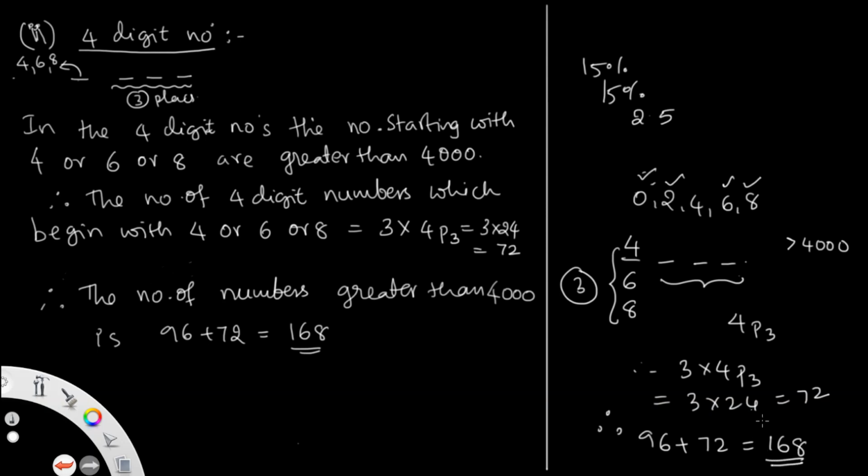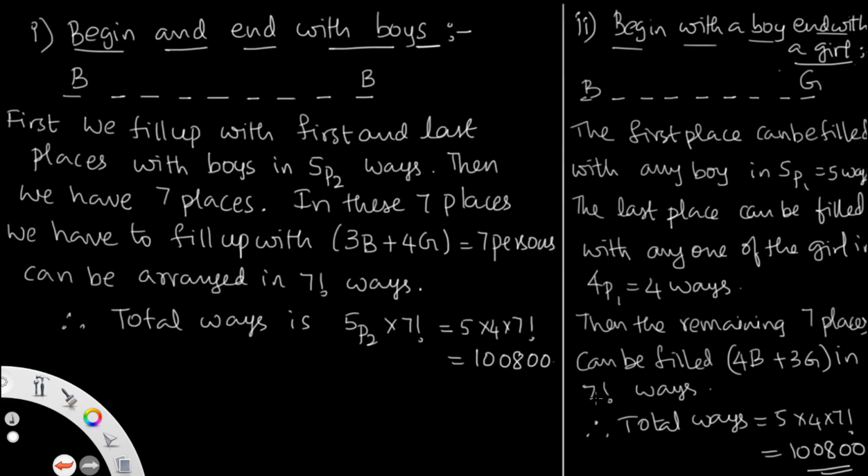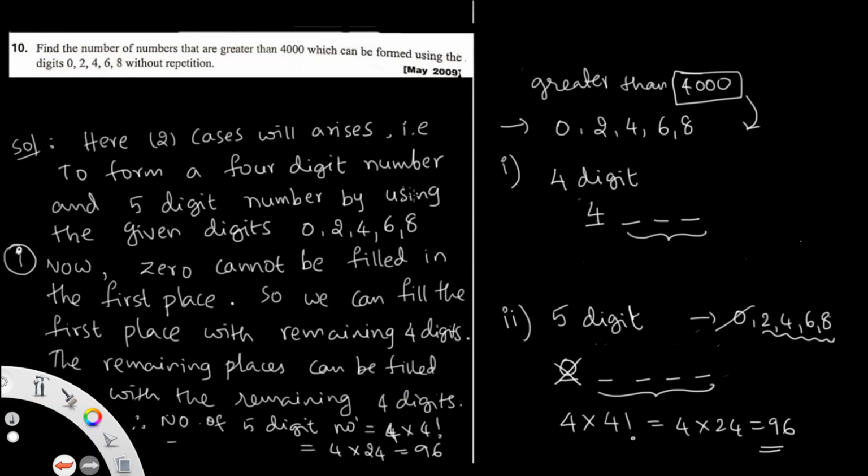So this is the question. I am explaining once again. Find the number of numbers that are greater than 4000 which can be formed using the digits 0, 2, 4, 6, 8 without repetition. It should be greater than 4000, so two cases arise: a 4-digit number or a 5-digit number. For a 4-digit number, 4000 means 1, 2, 3, 4, a 4-digit number, and the condition is greater than 4000, so it should always be filled with 4, 6, 8. That is why this can be done in 3 ways.